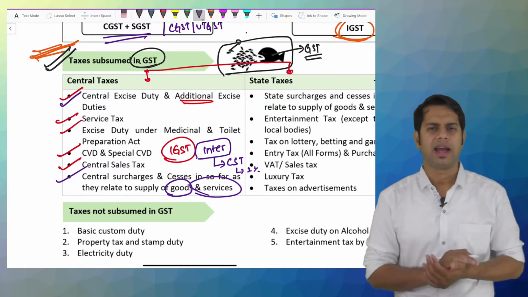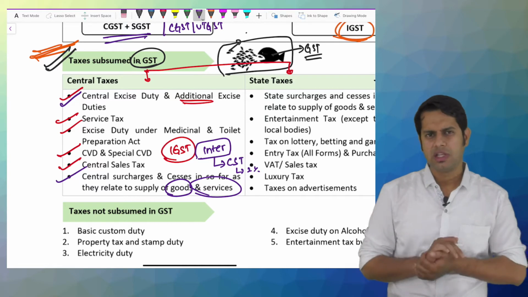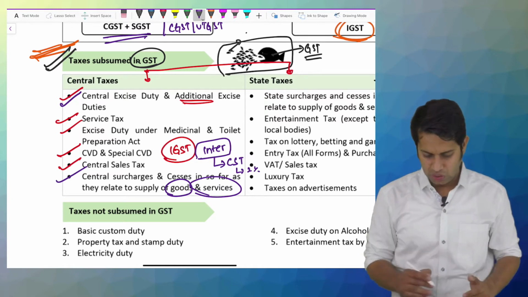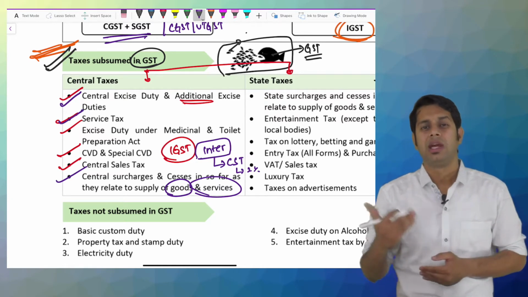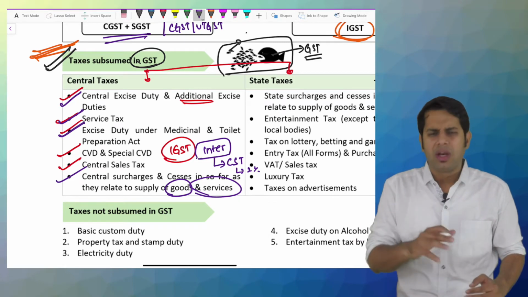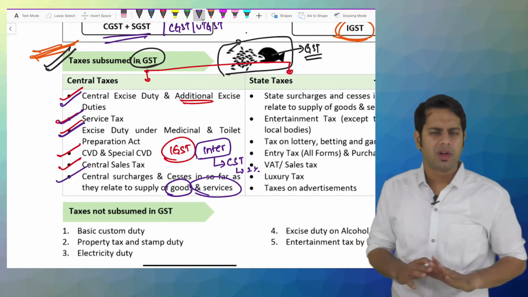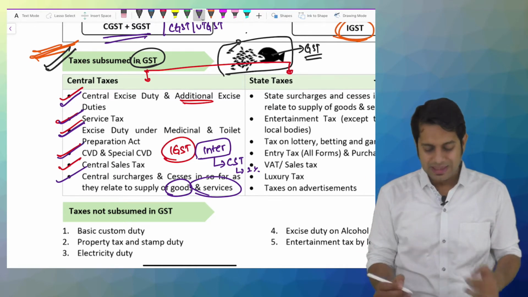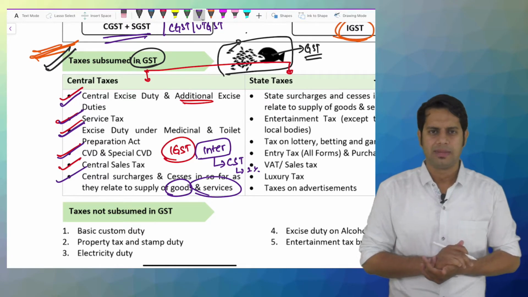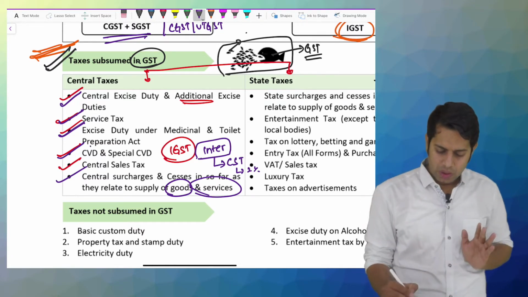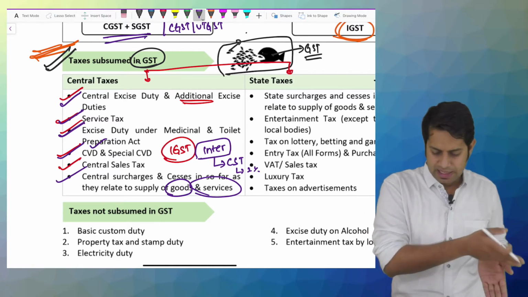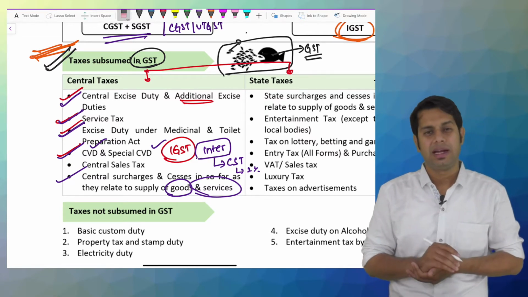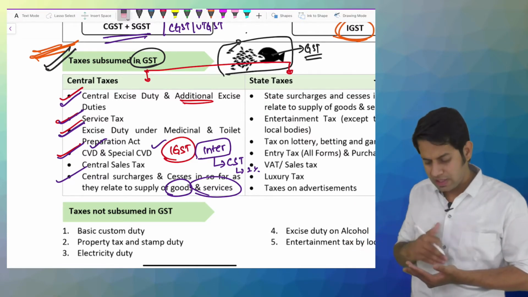So what are the different taxes? Central excise duty. When was central excise duty collected? If you manufacture something in India, you were supposed to pay a tax called excise duty. Similarly, if you are providing services, you give service tax. Then on medical and toilet preparations, there was a separate act through which they were collecting excise duty on medical items and toilet preparations, etc. Then CVD and special CVD, which was collected under customs law, which were equal to the central excise duty and value added tax. And then central sales tax was collected on interstate supply made from one state to another state.